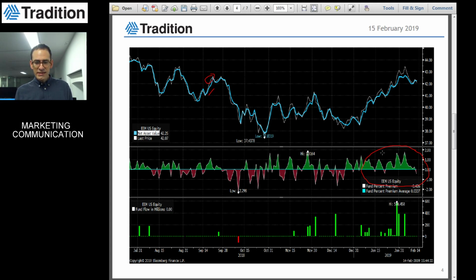We can see here that since the beginning of the year, there has been a significant premium against NAV on this tracker, which shows that there is a strong appetite of investors for emerging markets. At least that's pretty obvious, and this is even reinforced when we look at the inflows on this ETF. We can see very significant inflows since the start of the year, and even bigger inflows since late January. So it shows that the appetite for emerging markets is relatively good.